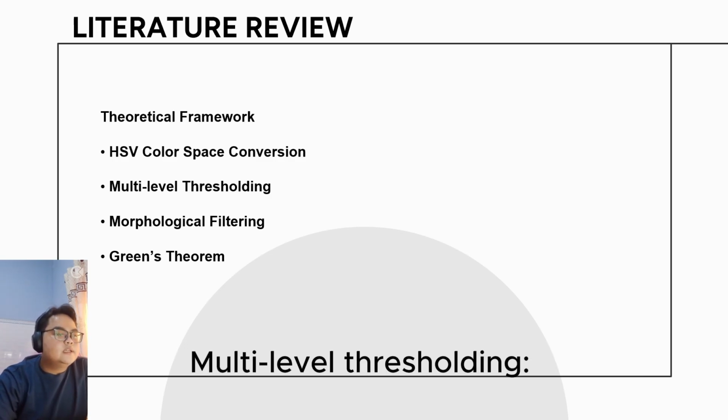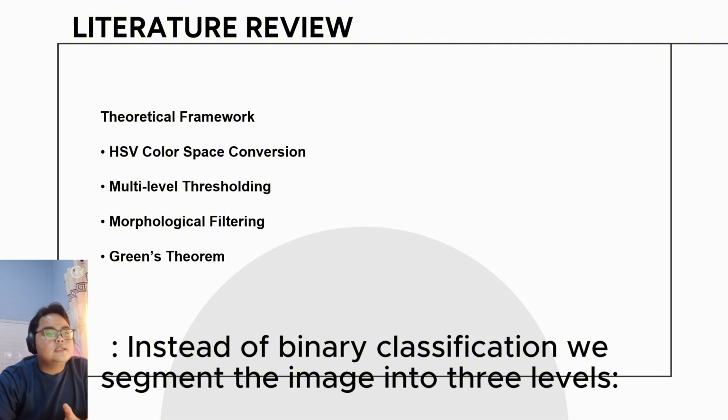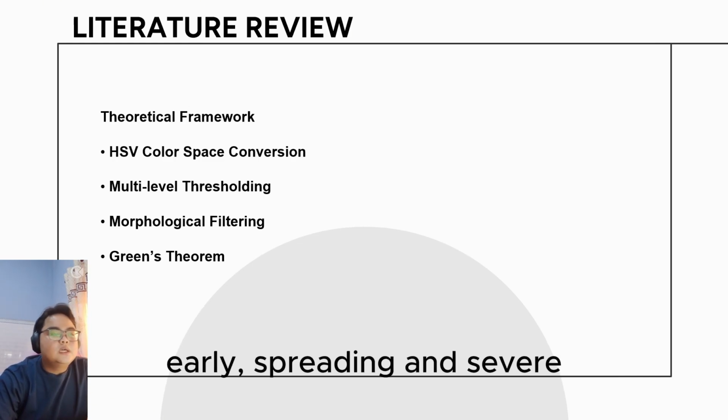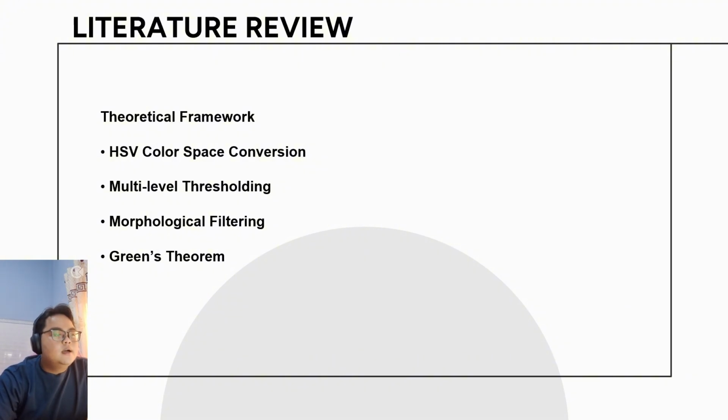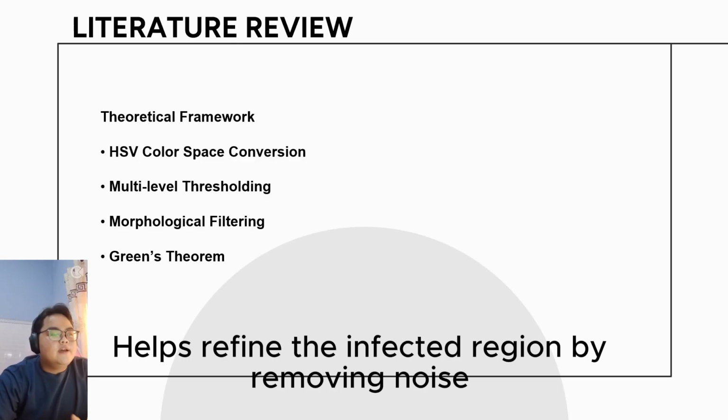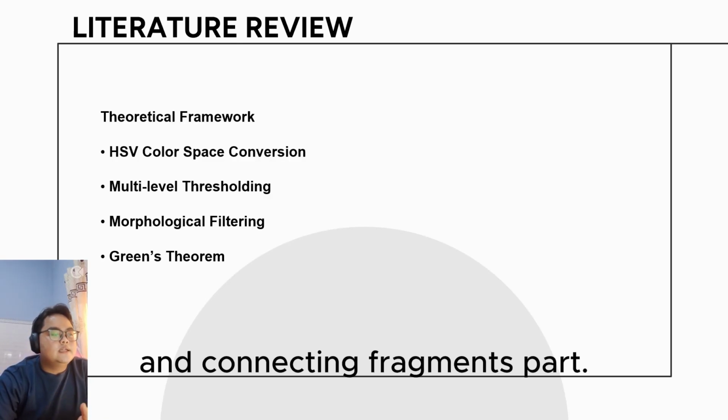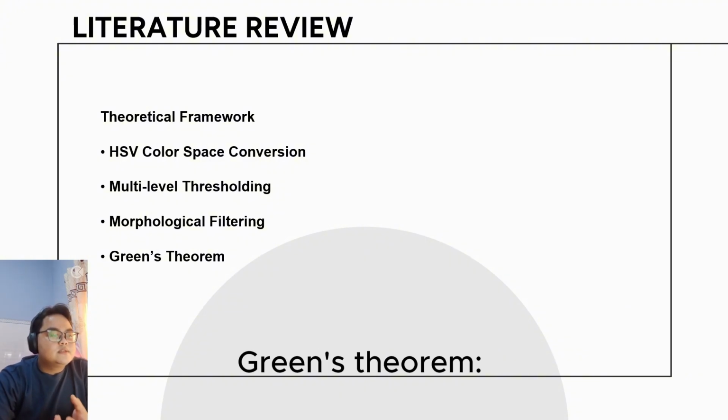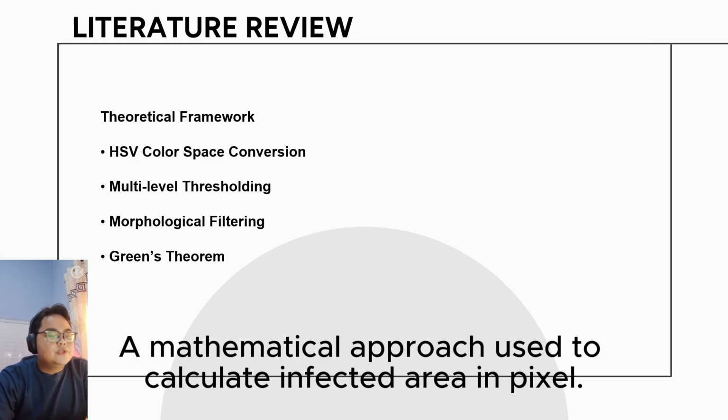Multi-level thresholding: instead of binary classification, we segment the image into three levels, early, spreading, and severe. Morphological filters refine the infected region by removing noise and connecting fragments. Green's theorem is the mathematical approach used to calculate infected area in pixels.